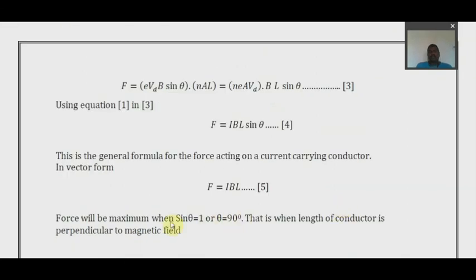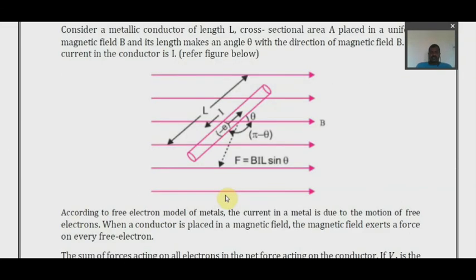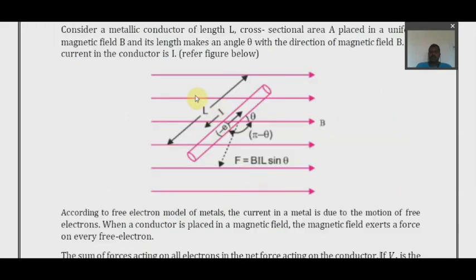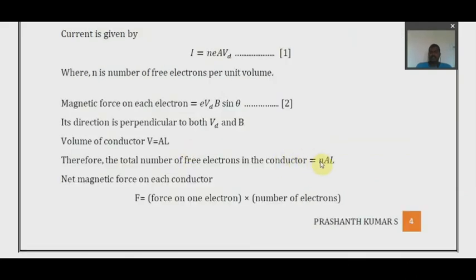So this gives an expression for the force experienced by a conductor of length L making an angle theta with the magnetic field, that is F is equal to BIL sin theta. It's very easy. All you need to do is draw the magnetic field, place the conductor in it, mention its angle of inclination and its length, find out its volume, and find the number of electrons present in that particular conductor.